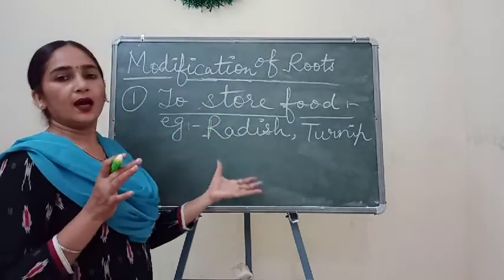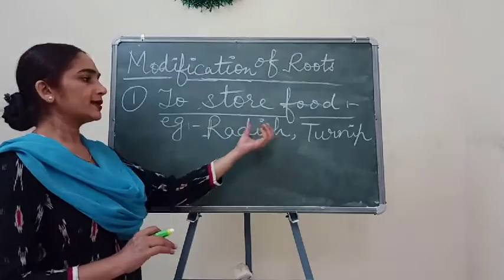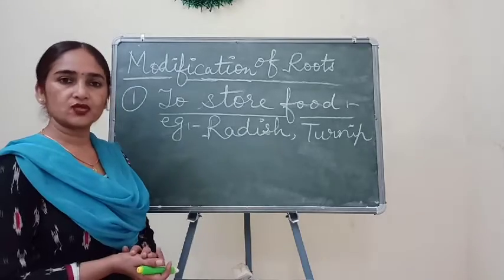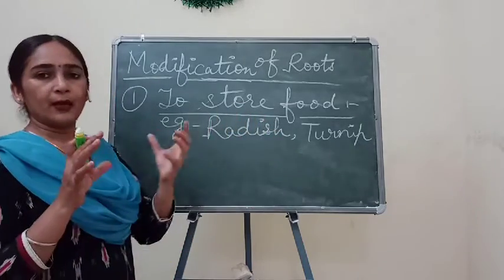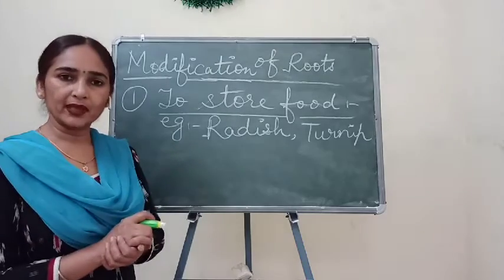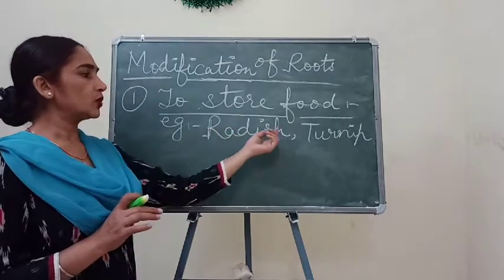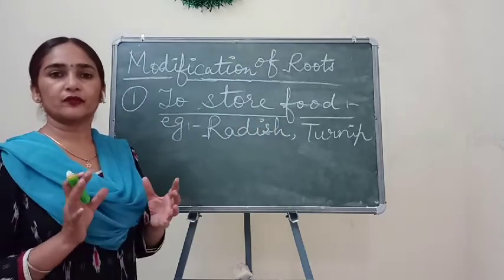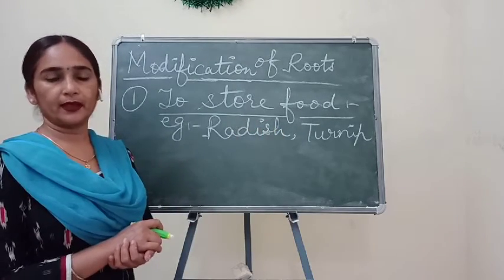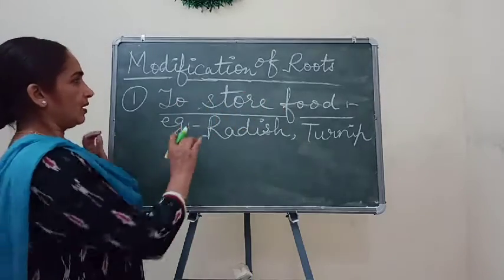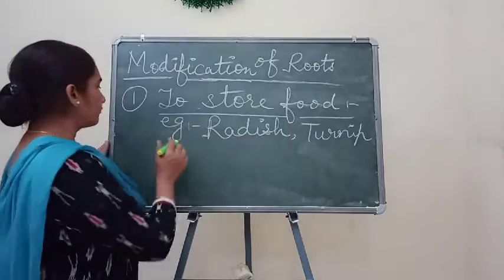All these roots are examples of this food storage modification. They become swollen so that they can store food in them, and we eat the root part of these plants because of the food contained in them. So some roots are modified to store food.